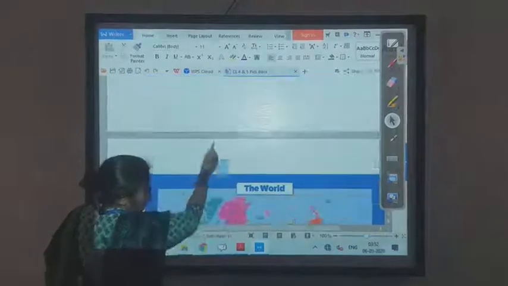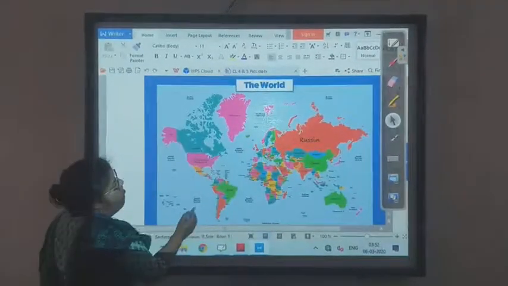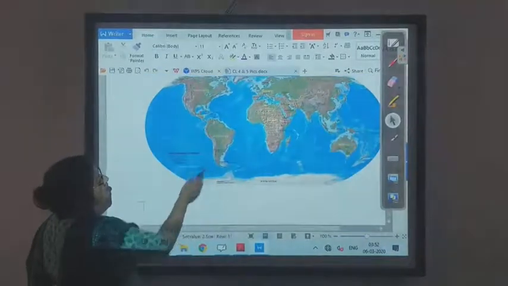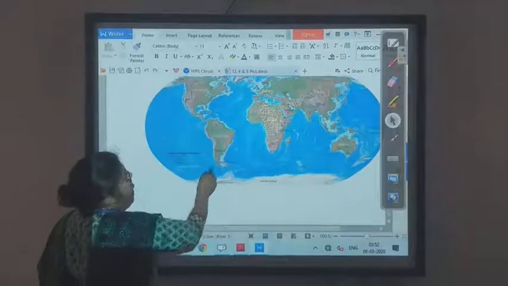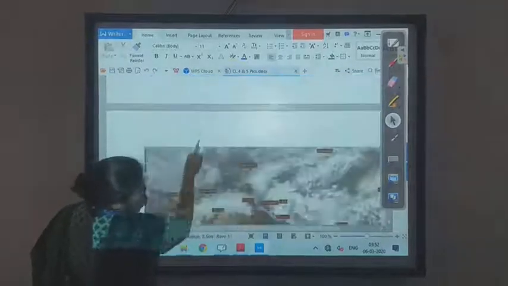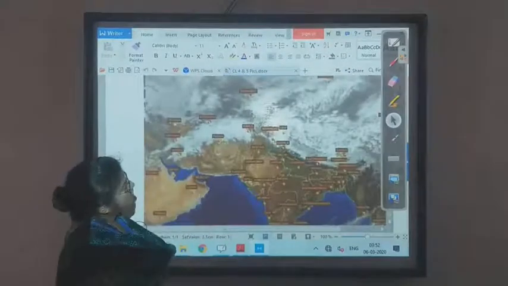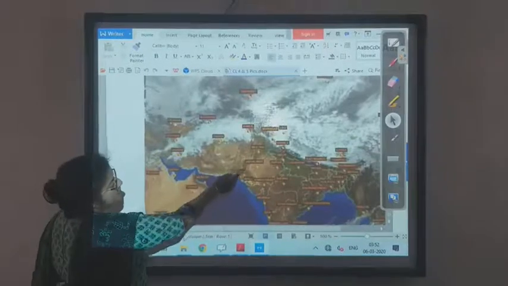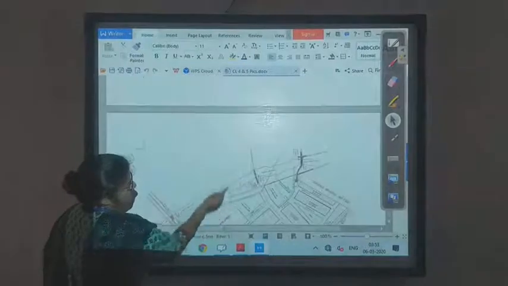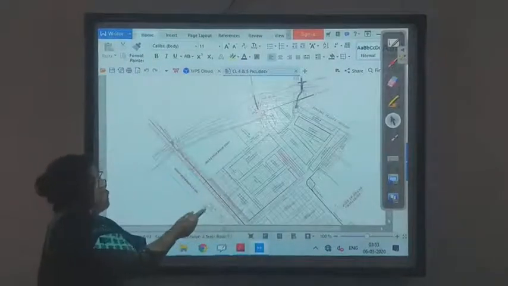Okay children. Now this is the map of the world. I am just showing you how many kinds of maps there are. This is the physical division of the world map. So you can understand how many different kinds of maps there are. This is the weather map, and this is a plan. This is the road map.